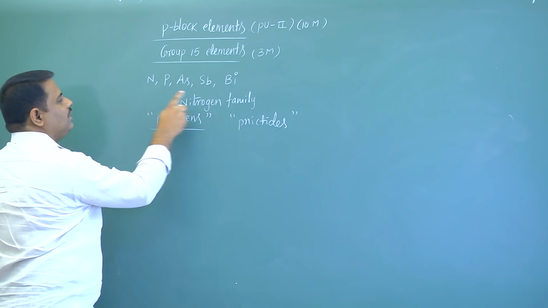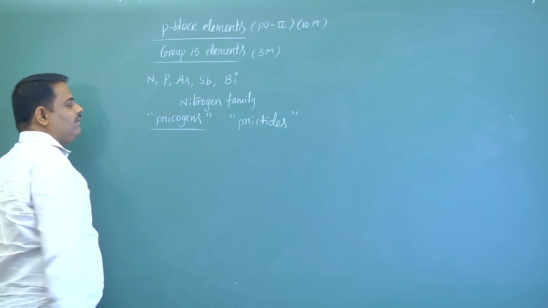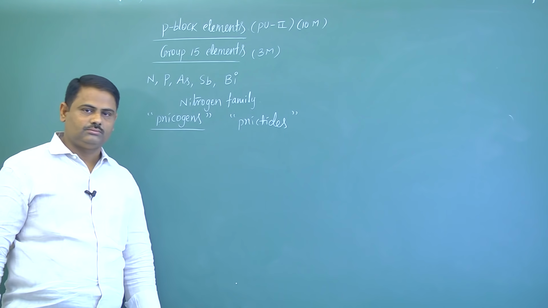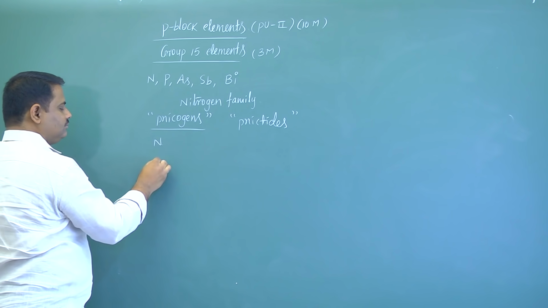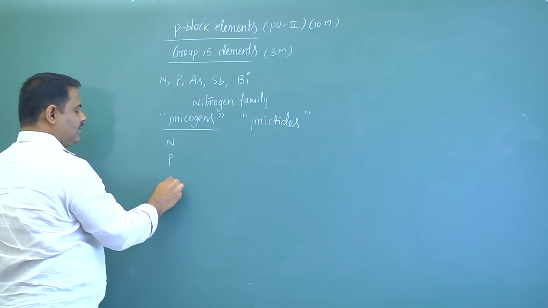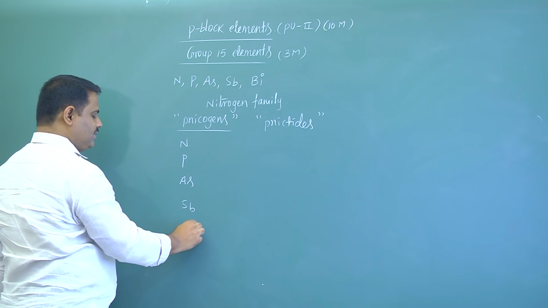Now come to the point. First we will discuss what are the atomic numbers and electronic configurations of all these elements. Number 1, nitrogen, phosphorus, arsenic, antimony and bismuth.